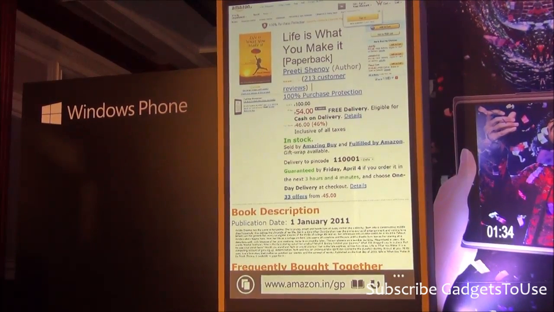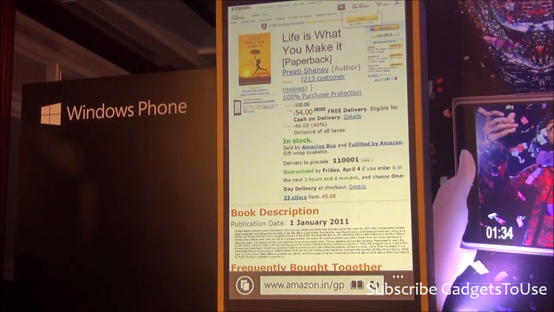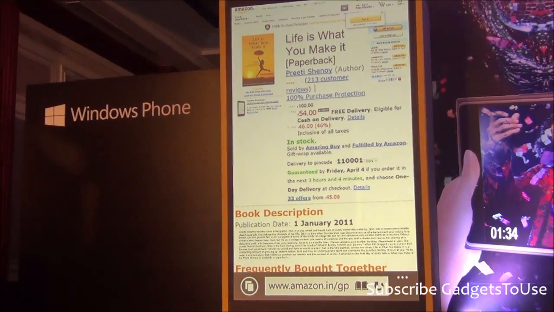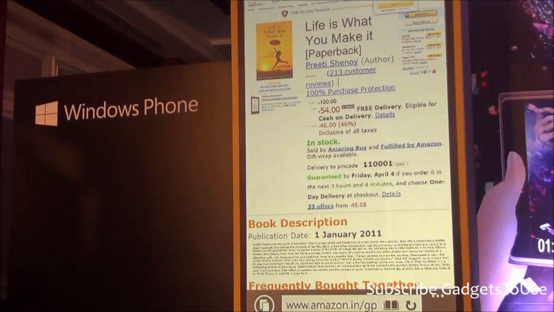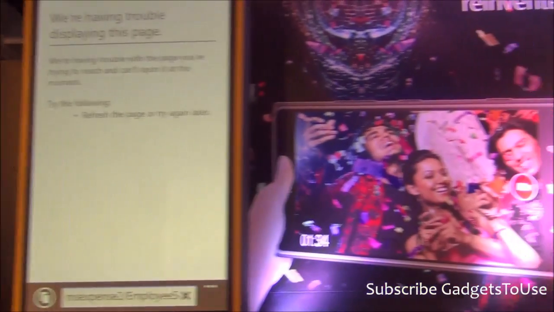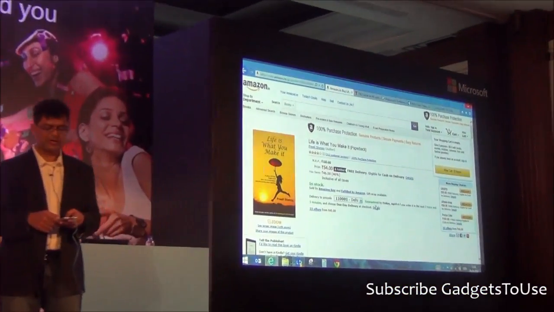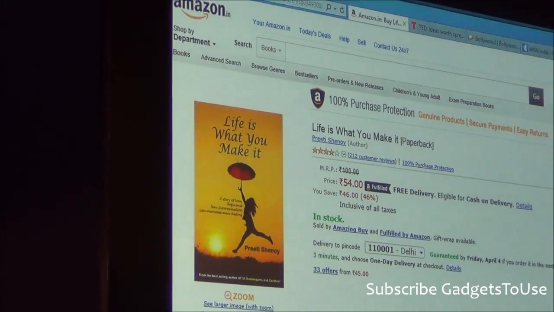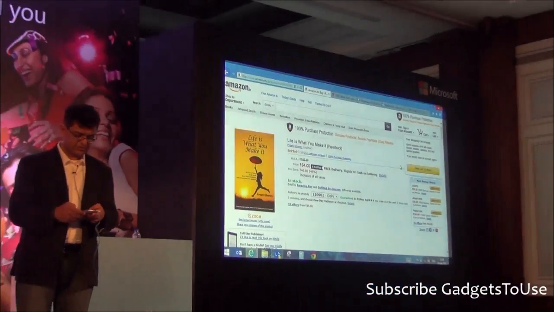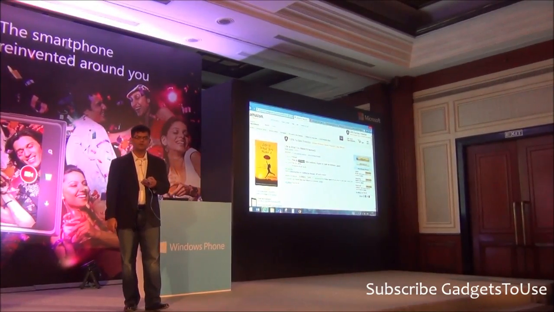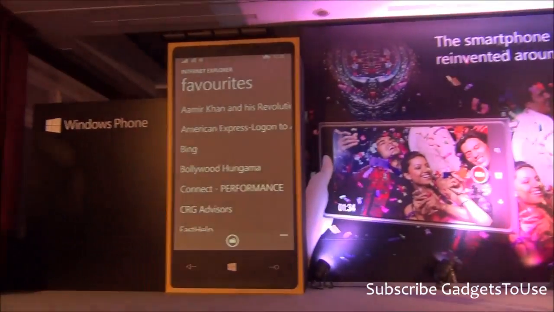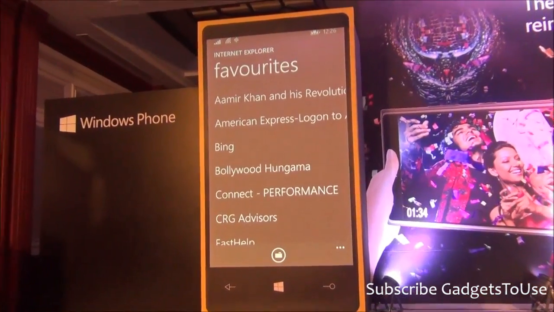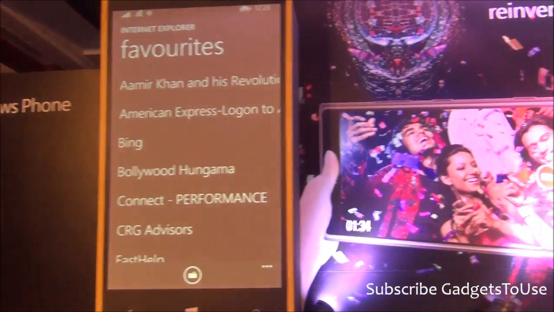This is the same experience you get on your Windows 8 PC, including the tabs that are open on your phone, which will be visible there as well. So you can really resume, start, do whatever you want to, irrespective of which device you're on. And then the other thing that you'll be able to see is your favorites. So these are the same set of favorites, and you can actually see that list there on my work PC and also on my home PC.